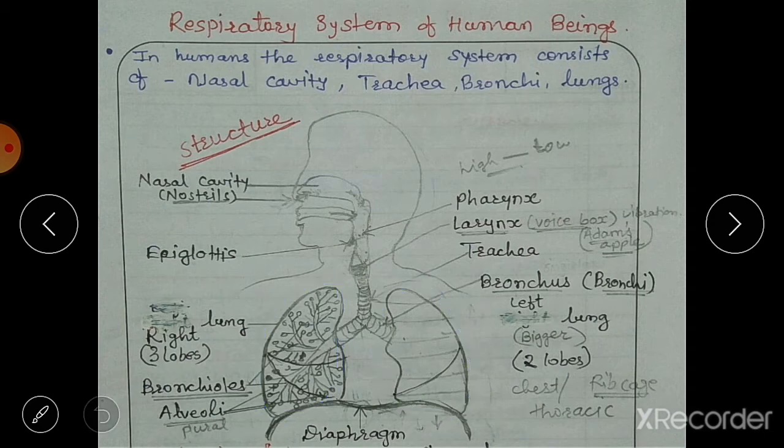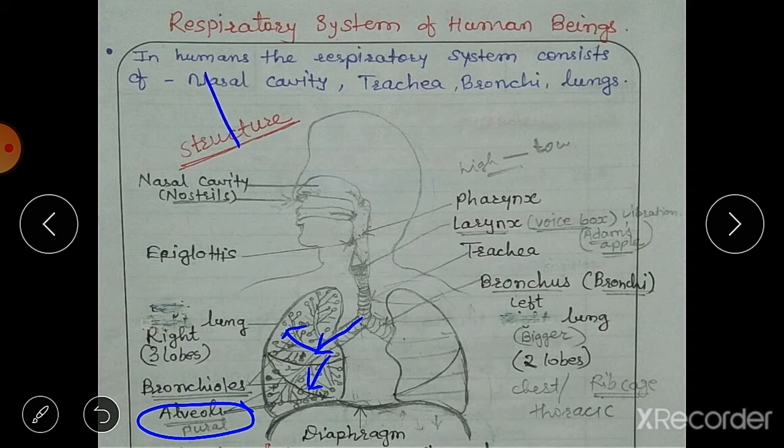the bronchus branches into smaller tubes. Here you can see this bronchus entered the lungs, and then it is again divided and redivided in the lungs. Means there are so many branches, and each branch is known as bronchiole. So these small tube-like structures are known as bronchioles. These are the branches of the bronchus. Then each bronchiole terminates in a sac-like structure, and this structure is known as alveoli. Alveoli is the plural, singular we can say alveolus. So each alveolus is surrounded by a network of blood capillaries.